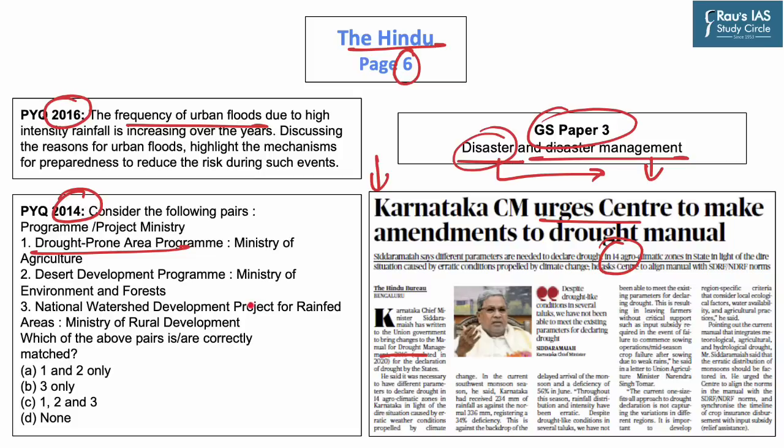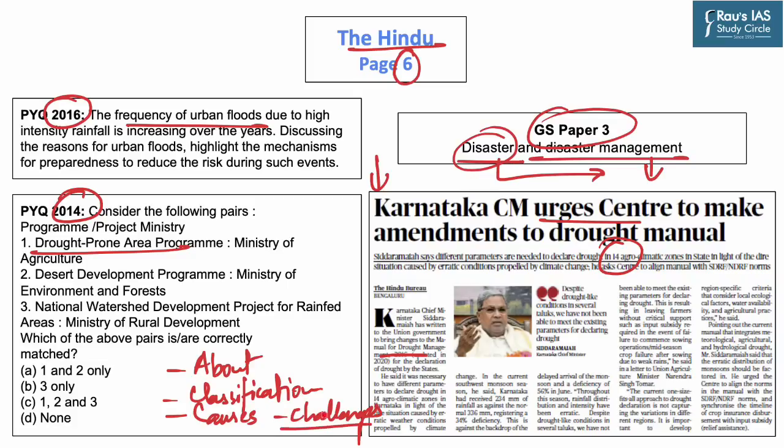Hence, in the scope of today's discussion, we will first take a look at what droughts are. Then we will discuss the classification of droughts in the country, followed by the causes which lead to droughts in our country. Then we will discuss challenges associated with declaring drought in the country. In the end, we will take a look at a way forward to improve disaster management of droughts in our country. Let us start today's discussion by discussing what drought is.